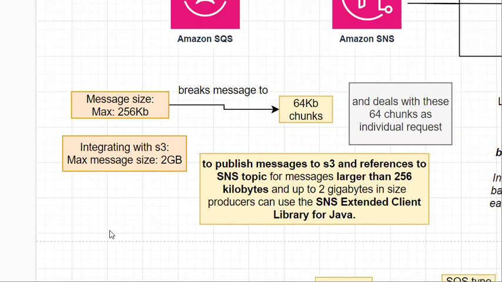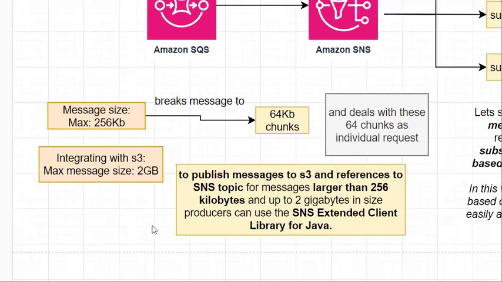We just put our messages in S3, up to 2 GB, and then we put our references in the SNS topic to refer to that particular object that we put in S3. We publish the object in S3 by using the SNS extended client library.